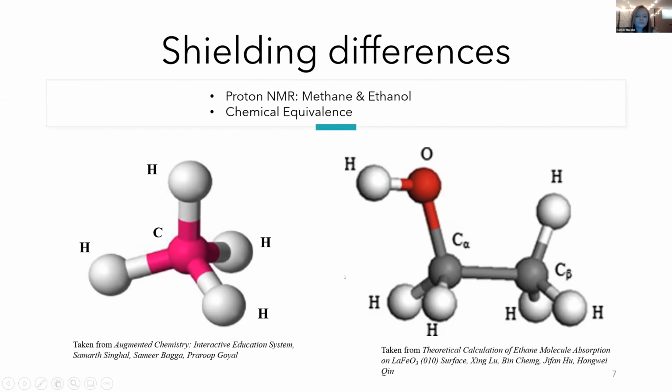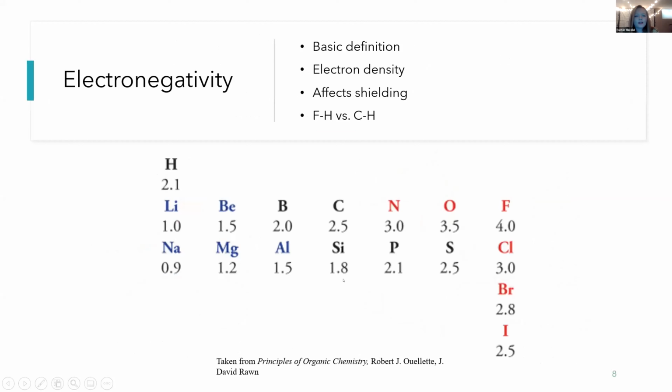And so moving on, the next thing we'll talk about is electronegativity. And we learn about electronegativity even in high school chemistry, and its basic definition is how badly an element wants an electron. We learn about how the right side of the periodic table, these elements really want that last electron to get octet stability, whereas on the left side they have like 1 or 2 electrons in their valence shell, so they're not as concerned, and they'd be more likely to give up their electron.